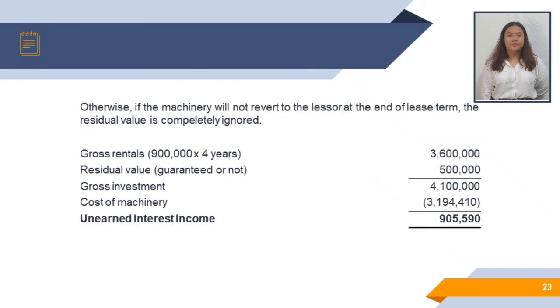In terms, when the machinery is not reverted to the lessor at the end of the lease term, the residual value is ignored. So the residual value of 500,000 will not be multiplied by the present value of 1 at 10% for 4 periods, which is 0.6830.